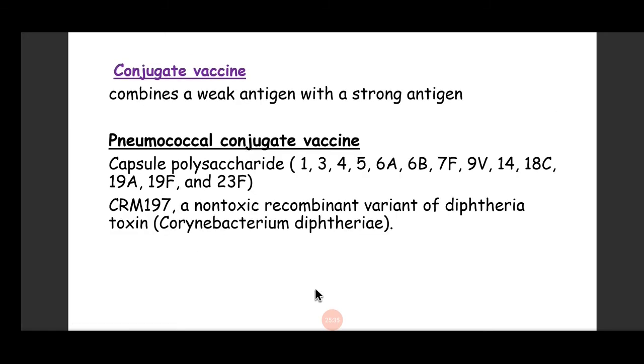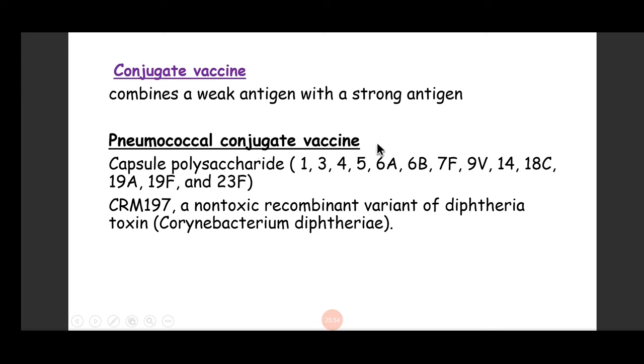Another type of vaccine is conjugate vaccine. Conjugate vaccine means one in which we combine two antigens: one is a weak antigen, which is the desired antigen, with a strong antigen. So with the help of this strong antigen, this desired weak antigen will also elicit an immune response.